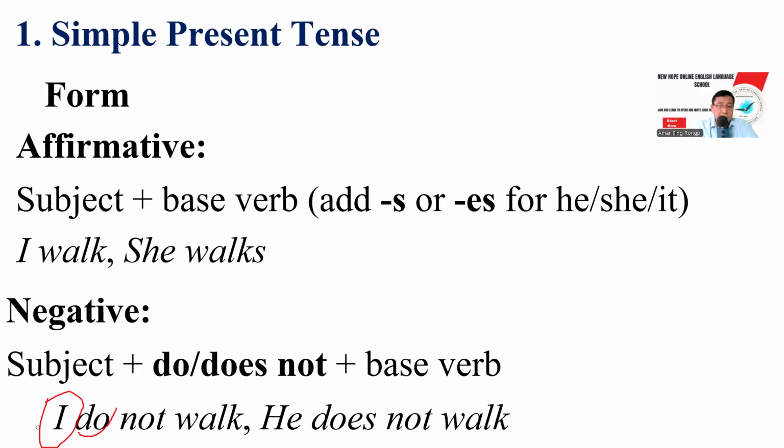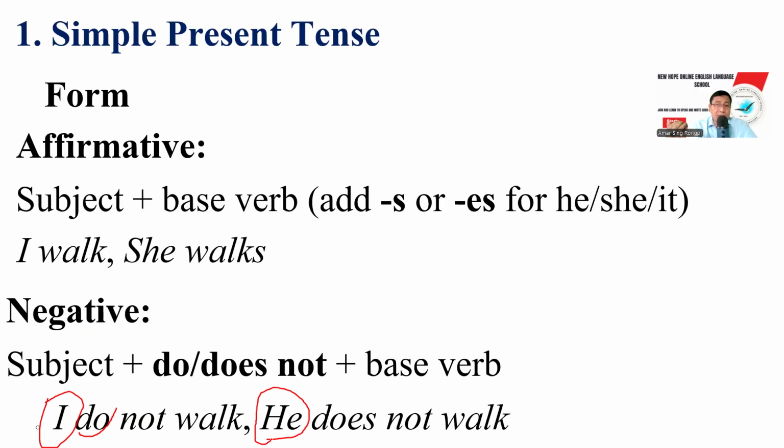Stop. The sentence, when the subject is he, she, it, or a singular noun, we use does. Do and does are auxiliary verbs. "He not walk" is wrong. We need to use do or does depending on the subject. He not walk. The sentence is wrong.